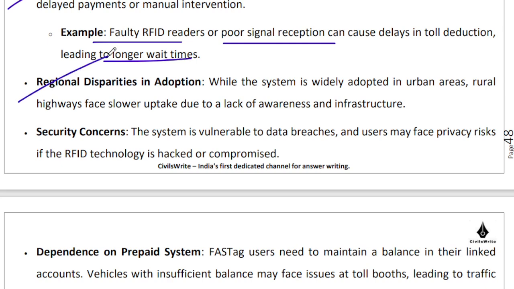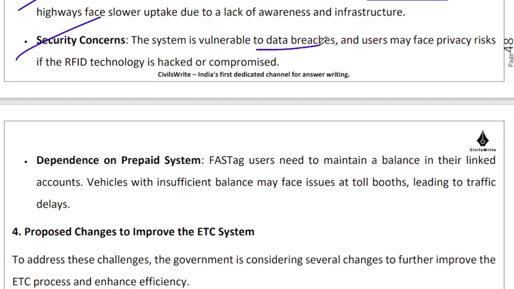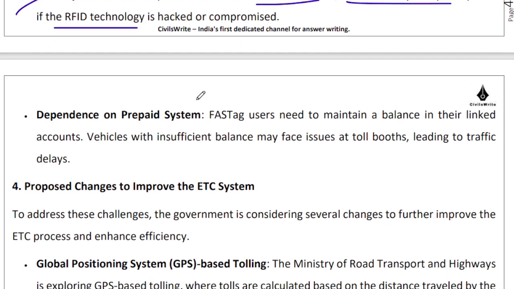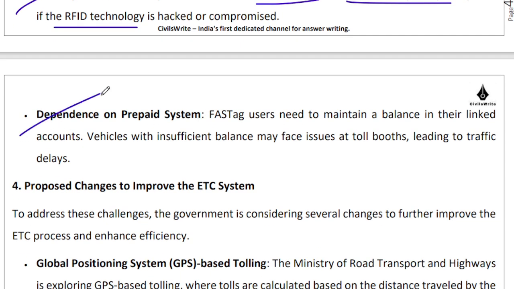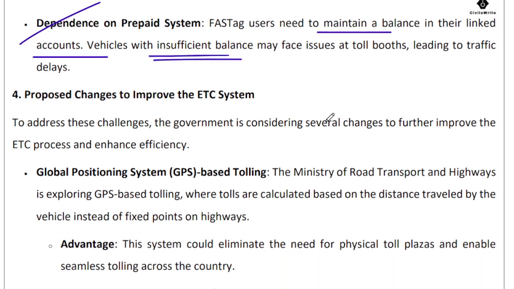There is regional disparity in adoption. At least in urban areas the systems are widely adopted, but in rural highways or in more isolated locations, the adoption is less. There are security concerns of data breaches, right? Users may face privacy risk if this RFID technology is hacked or compromised. And then there may be a dependence on prepaid systems. You need to maintain a balance in your linked accounts, so vehicles with insufficient balances may face issues which may cause traffic delays.